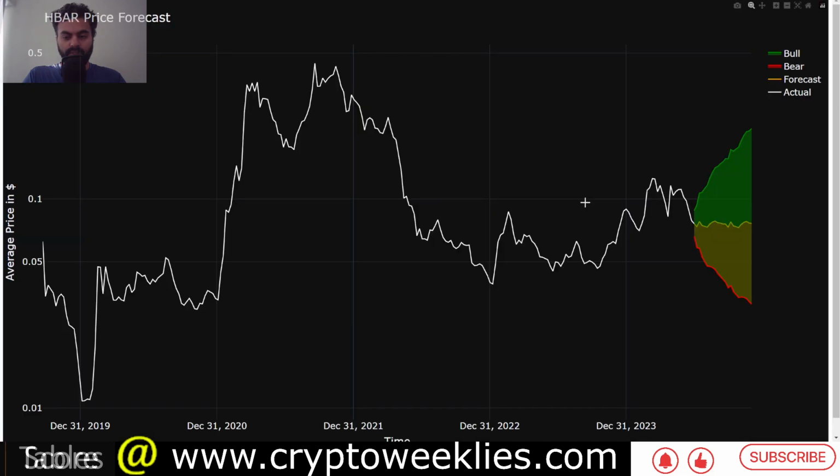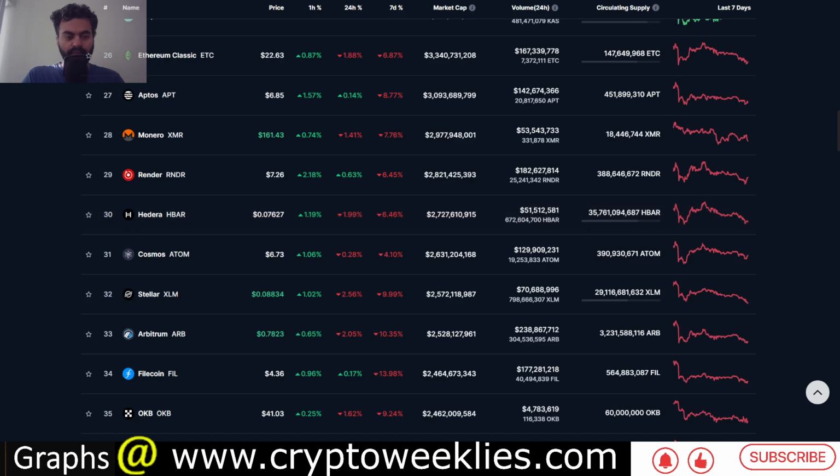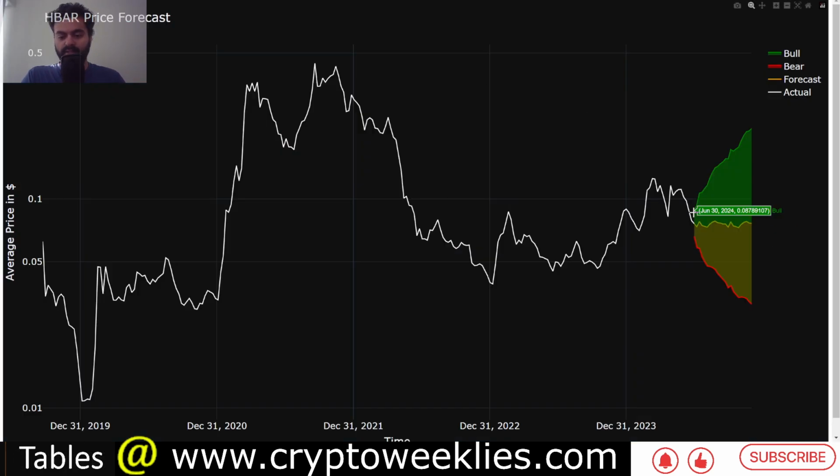And the last but not the least, the AI based forecast that we have for Hbar using machine learning algorithms such as XGBoost and ARIMA and LSTM. Now that we are in the last week of June, starting July, the base case scenario forecasted by our model is between 7 cents and 7.7 cents. Price is at this point close to this 7.7 cents territory,